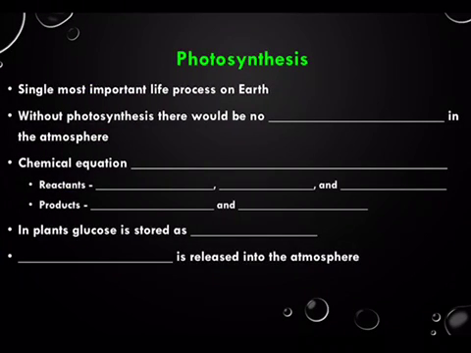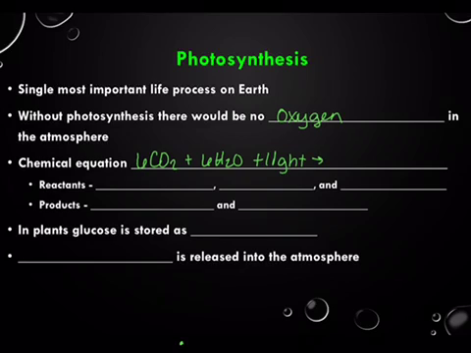So photosynthesis is the single most important process on Earth. Without photosynthesis, there would be no oxygen in the atmosphere. And so your chemical equation for photosynthesis is 6 CO2, or we take in 6 carbon dioxide, and 6 water molecules, and some light. And in return, we get 1 molecule of glucose and 6 oxygen molecules.